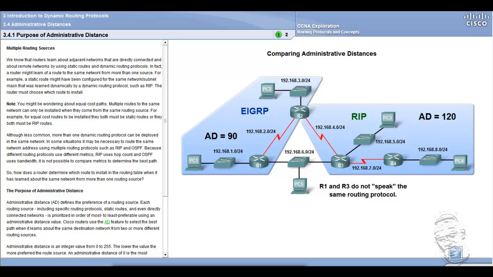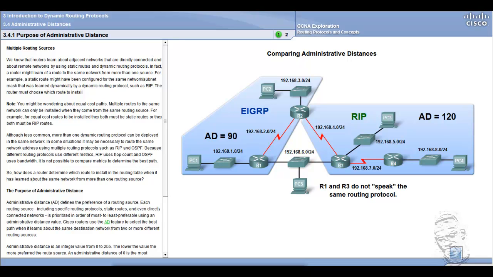Note: you might be wondering about equal cost paths. Multiple routes to the same network can only be installed when they come from the same routing source. For example, for equal cost routes to be installed, they both must be static routes or they both must be RIP routes. Although less common, more than one dynamic routing protocol can be deployed in the same network.